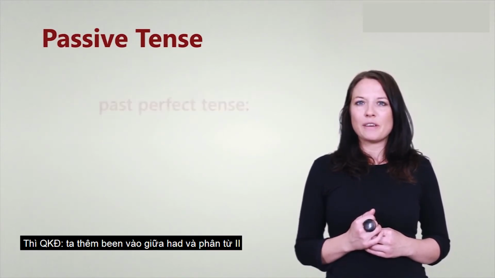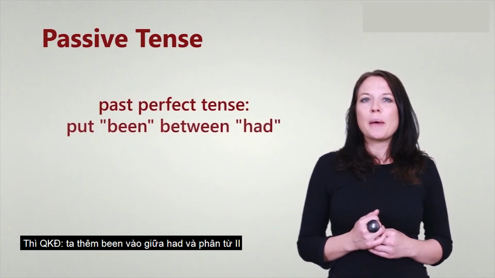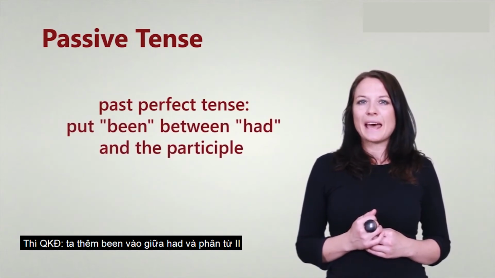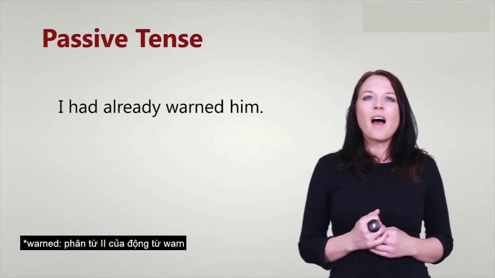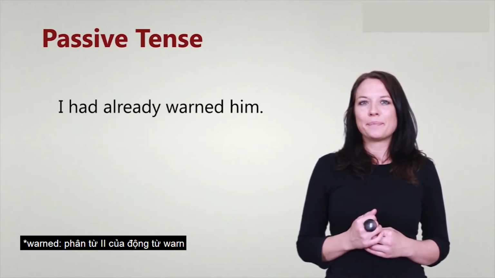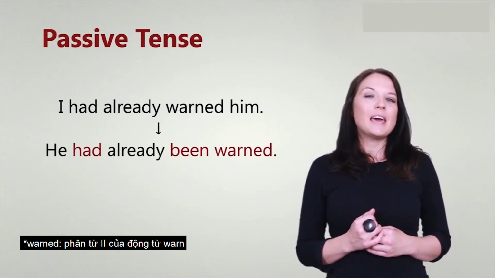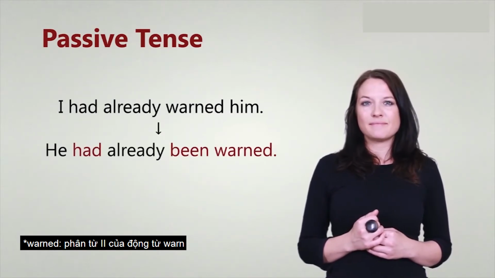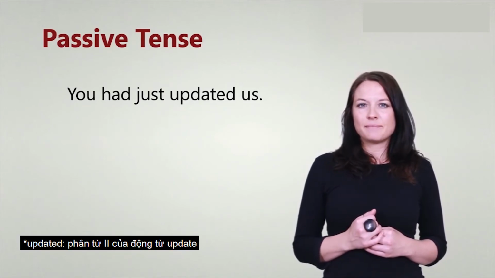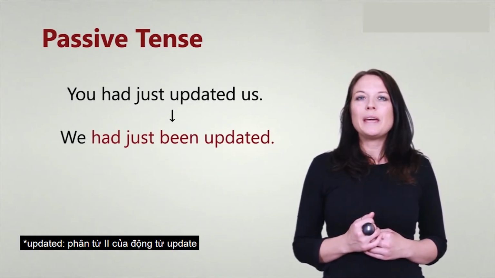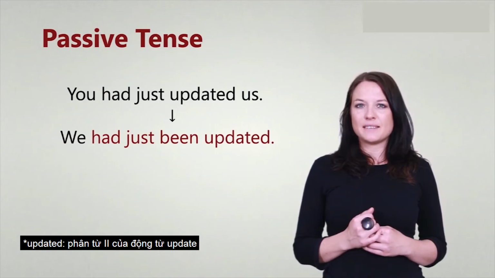In the past perfect tense, we put the word been between had and the participle. For example, I had already warned him becomes he had already been warned. You had just updated us becomes we had just been updated.